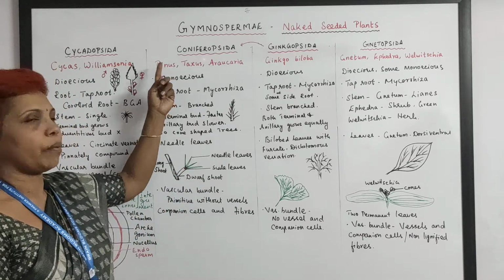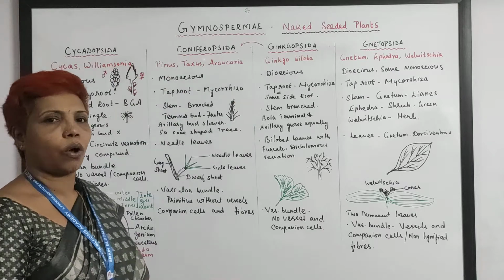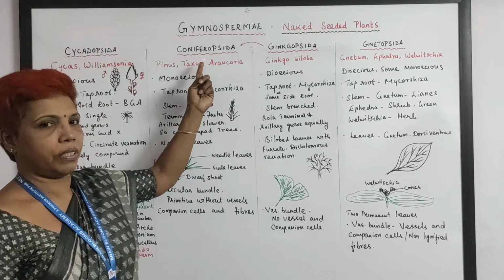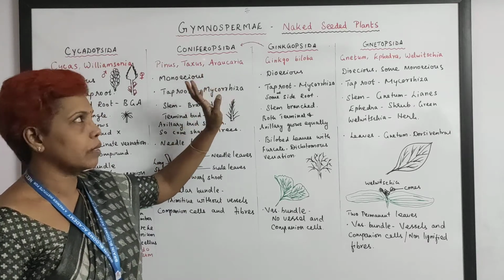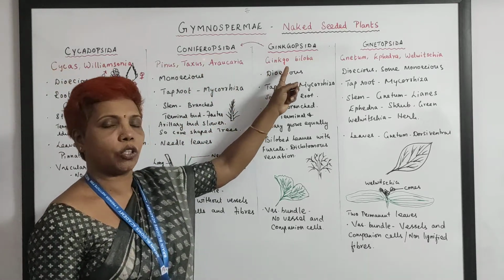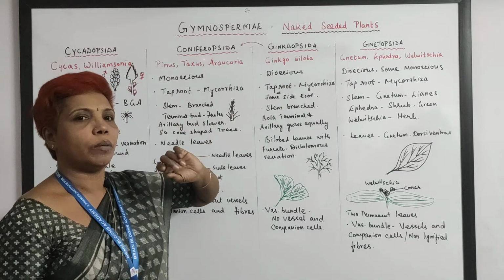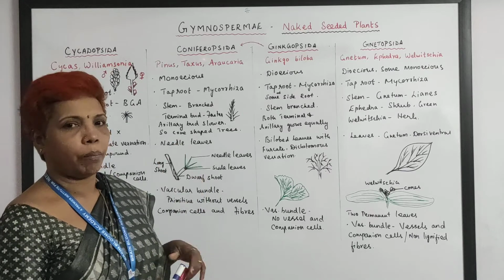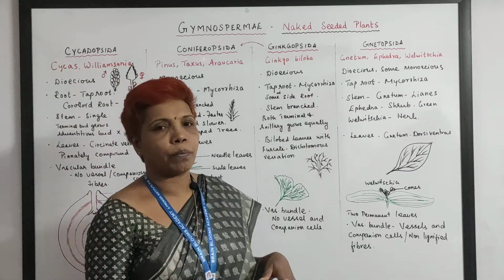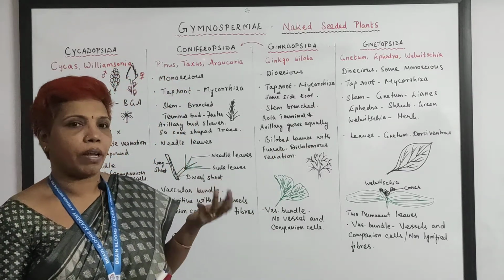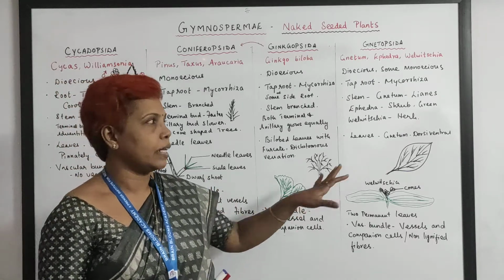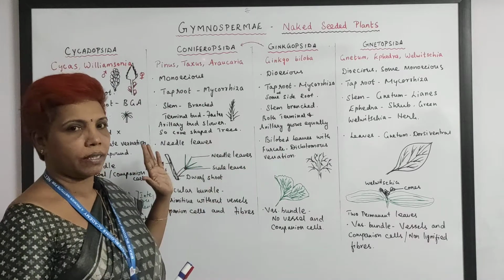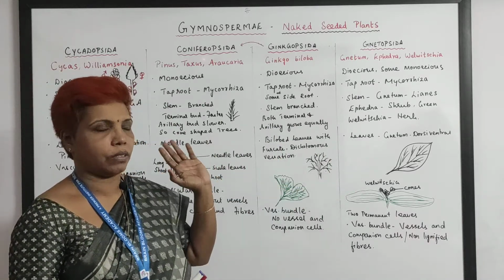And here you have Pinus, Taxus and Araucaria, all are trees. The trees are cone shaped and so they are conifers, and tall trees. You talk about here the Ginkgopsida, Ginkgo biloba, monotypic genera, bilobed leaves and so the name biloba. And Gnetopsida, you have Gnetum, Welwitschia, Ephedra. Here there are no tree forms. The tree forms are up to these 3 categories. The last has no trees.